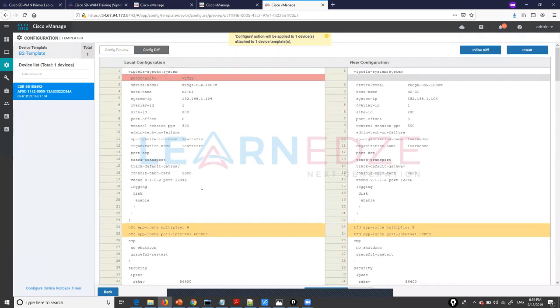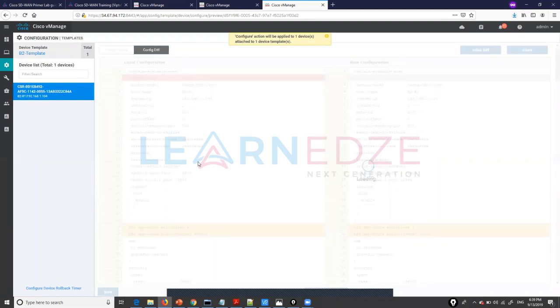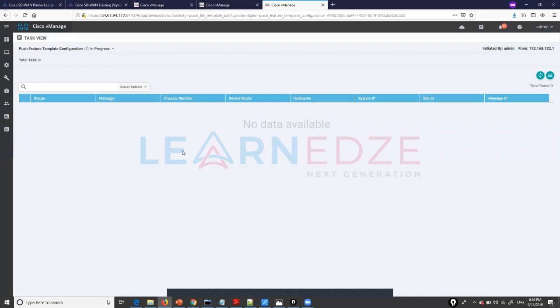You see the current configuration has the default values: BFD app route multiplier is 6 and the poll interval is 600,000 milliseconds. We are just trying to change that. Let us go ahead and quickly configure that. Let us wait for the template push to be successful.